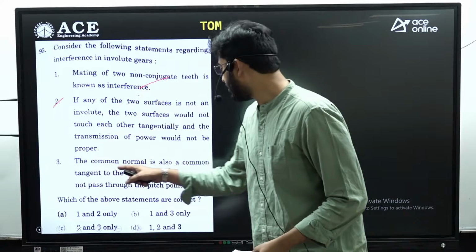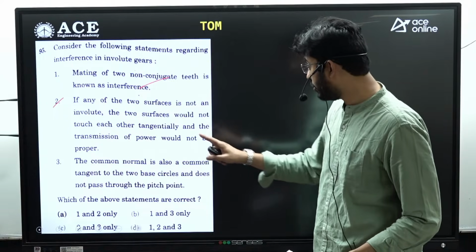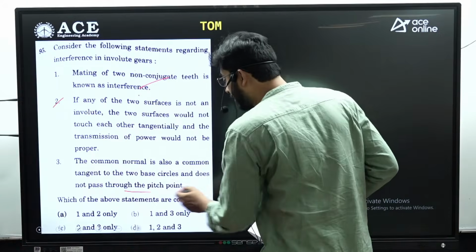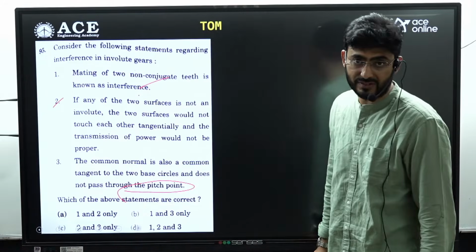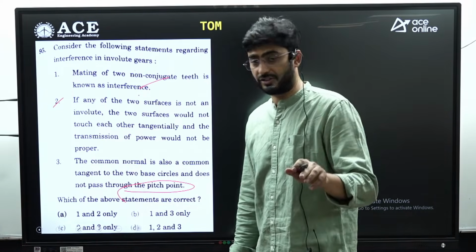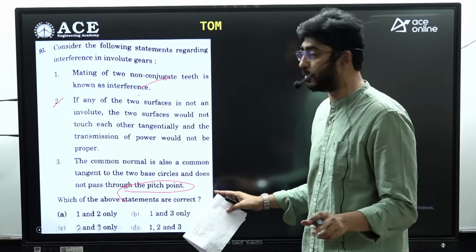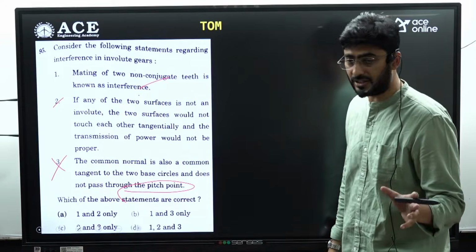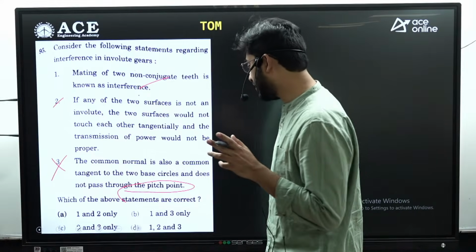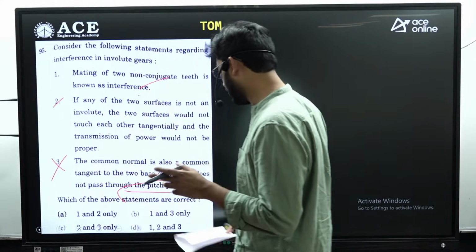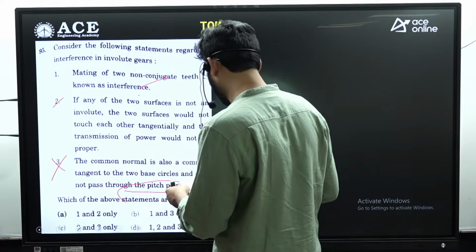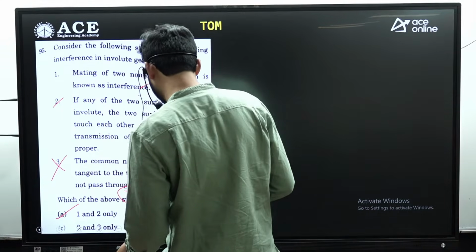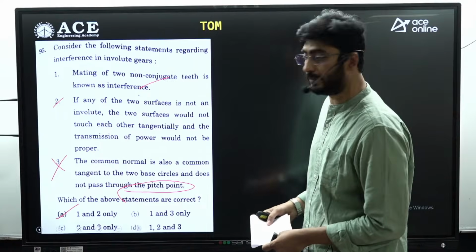Next is, common normal is also a common tangent to two base circles, and it does not pass through the pitch point. It has to pass through the pitch point, only then the relative motion will be transferred continuously and at a constant ratio. So statement 3 is a wrong answer. You have to eliminate the options which are containing statement 3. So for question number 95, option A is the answer, which is containing statements 1 and 2.